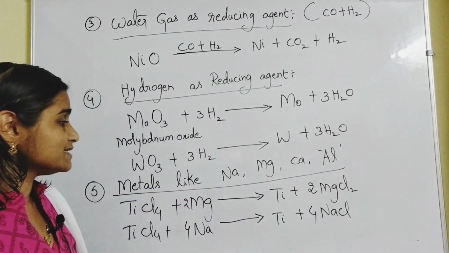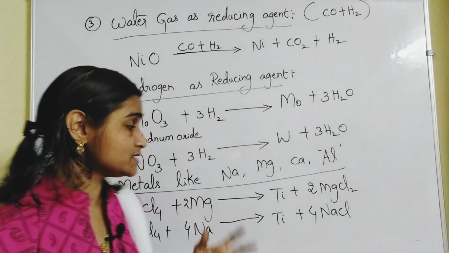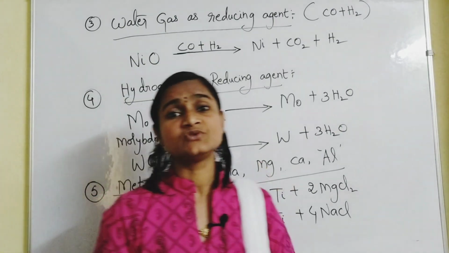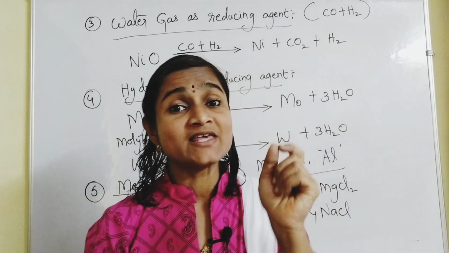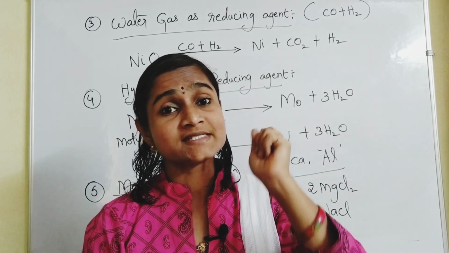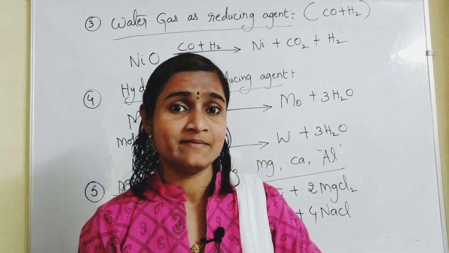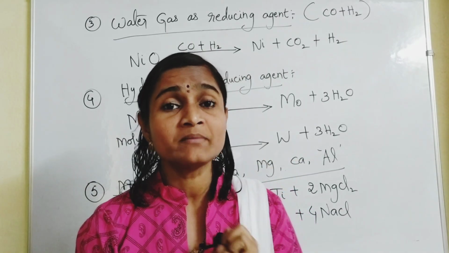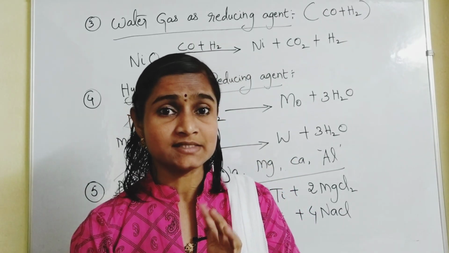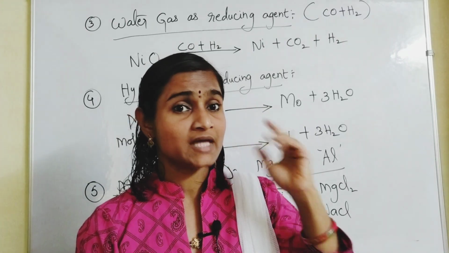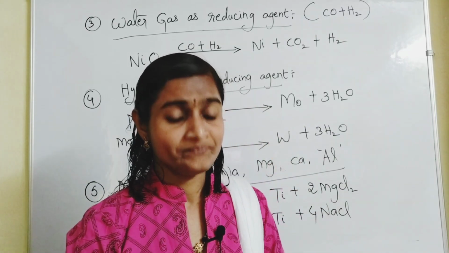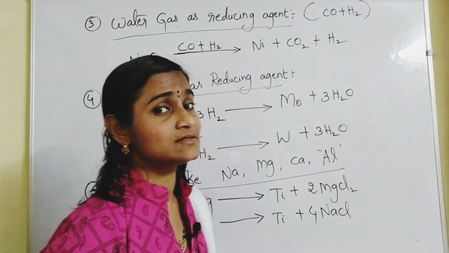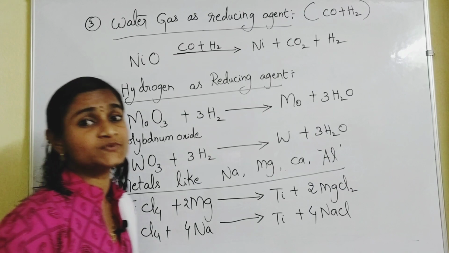So metals like highly electropositive metals like sodium, magnesium, calcium and aluminum can also be used as the best reducing agent. But there is a special case with aluminum, which is to be discussed separately. The aluminothermy process, how aluminum acts as a reducing agent, I'll be discussing in my next video. That forms a separate video, right? So these are 5 types of reducing agents we have discussed.